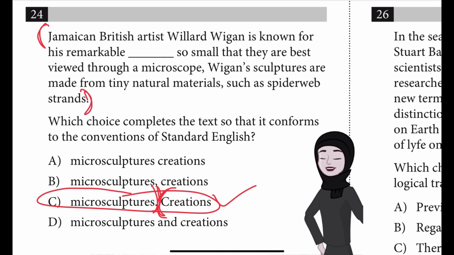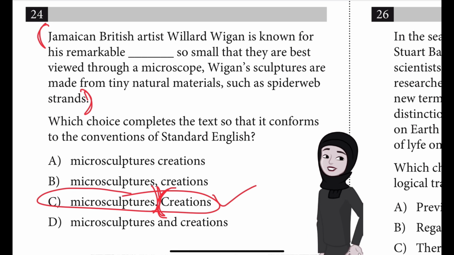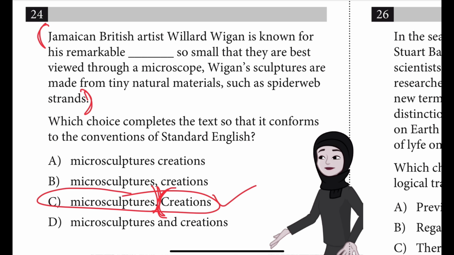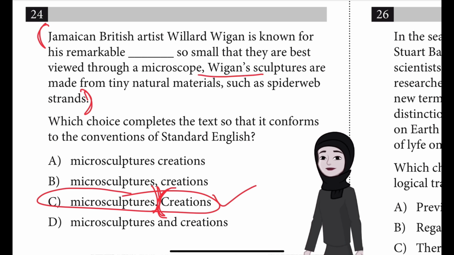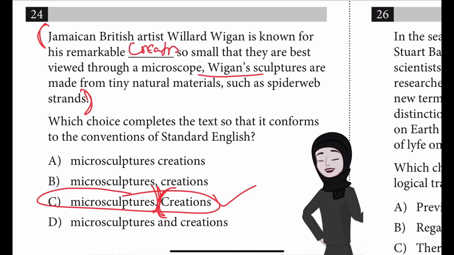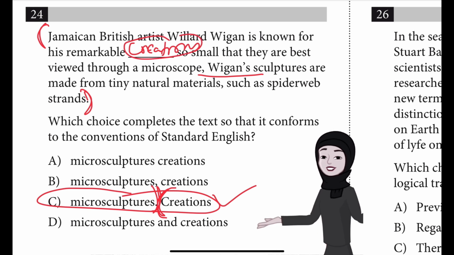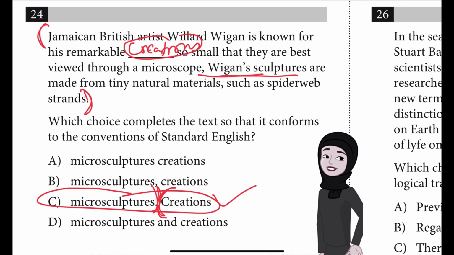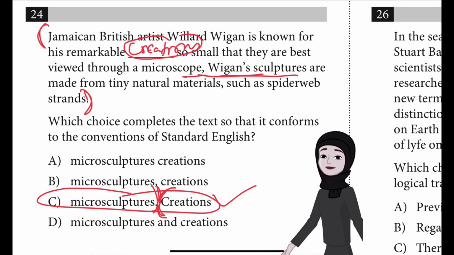The noun phrase beginning with creations will modify the subject of the next sentence, which is Wigan's sculptures, separated by the comma.